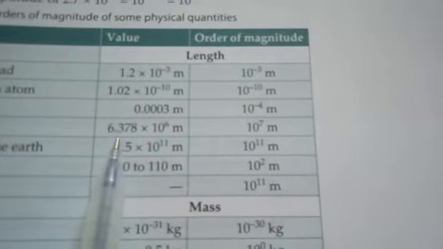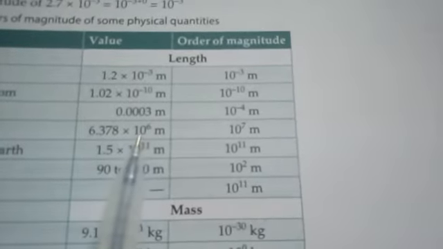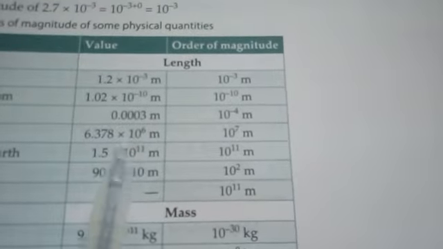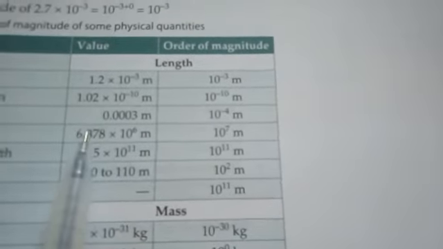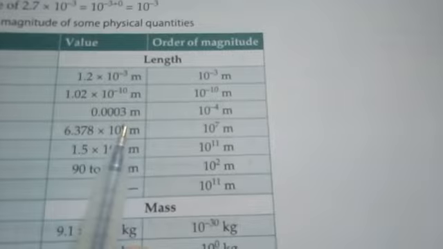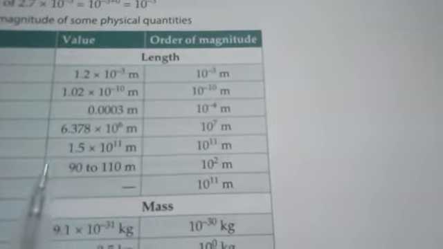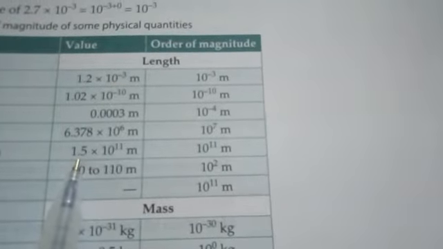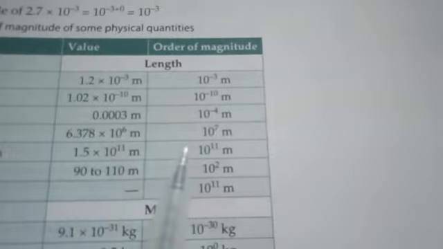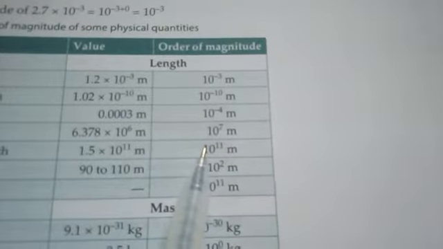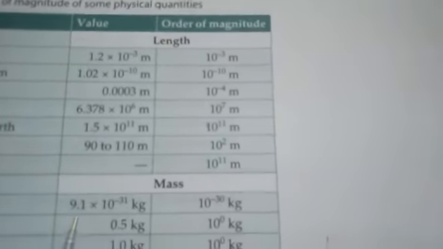It is 6.387. So 378. In this case, the order of magnitude multiplied here is 10 to the power 6. But this can be rounded up to 10 to the power 1 or 10. In this case, 10 to the power 1 and 10 to the power 6 together give 10 to the power 7. So the order of magnitude will be 10 to the power 7. But here 1.5, which is less than 3.2, due to that reason 10 to the power 11 is the order of magnitude. It remains 10 to the power 11 only. Many other cases you can see here.